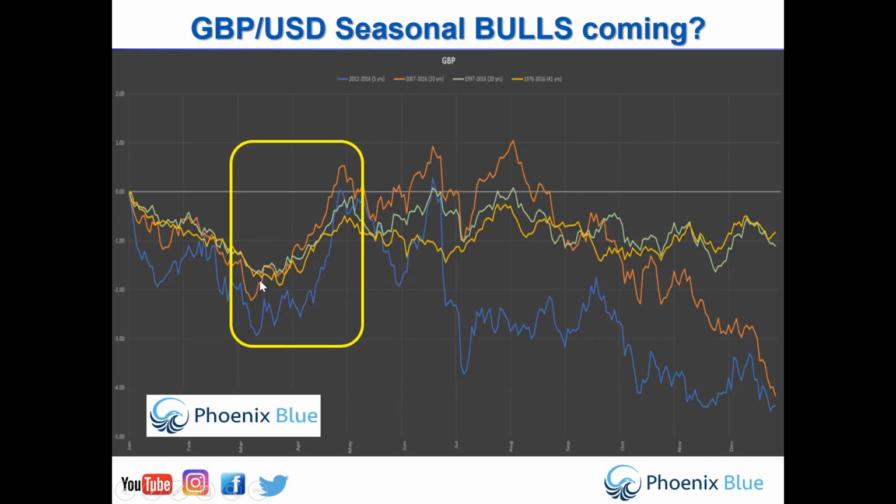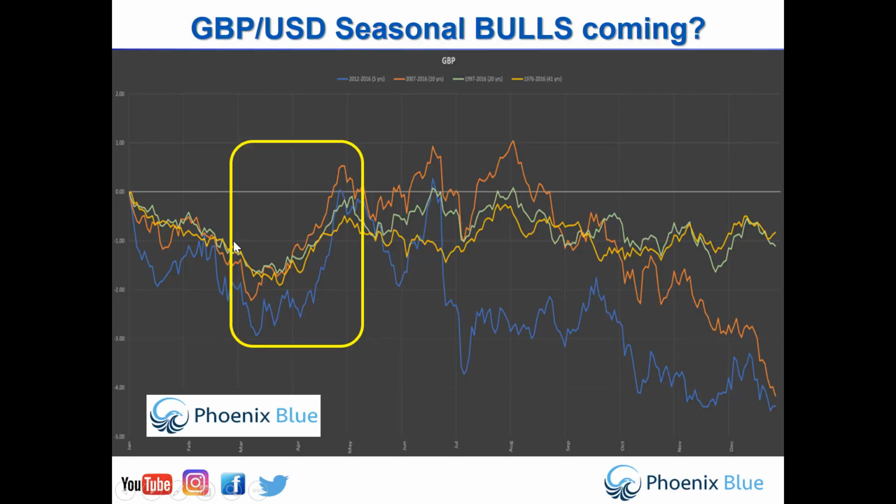Now what we've got here is 4 different time periods on the seasonal pattern. We've got a 5-year, a 10-year, a 20-year, and lifetime data that we have on how seasonal patterns operate. Now the blue line you'll see is the 5-year, the orange line is the 10-year, the green line is the 20-year, and the yellow line is 41 years, because this is all the data we've got collected. And if you look here, this is March.